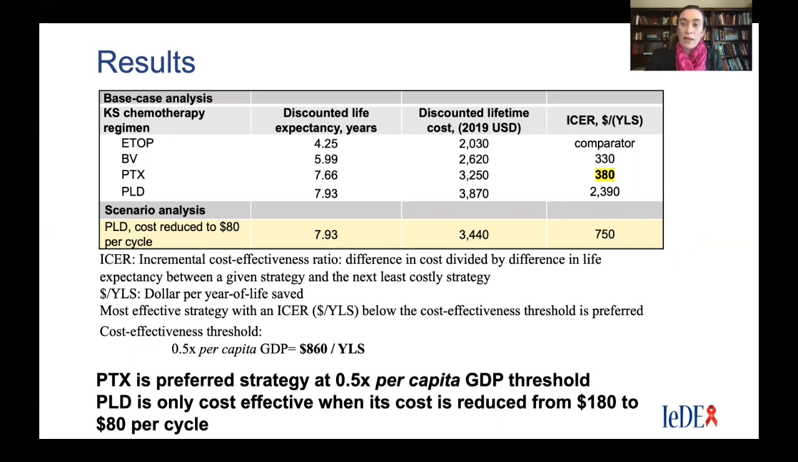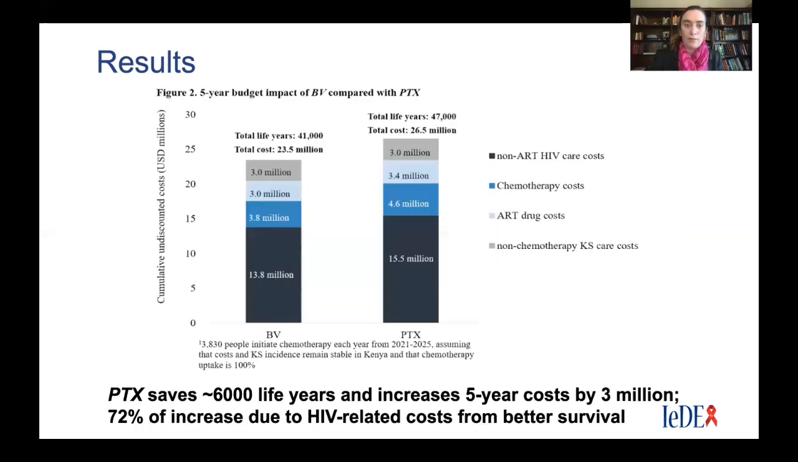In terms of pegylated liposomal doxorubicin, depending on the cost, it currently has an ICER that would be higher than $860 per year life saved. We did a threshold analysis to try to understand at what cost would pegylated liposomal doxorubicin become cost effective, and its cost would need to be reduced from $180 per cycle to $80 per cycle.